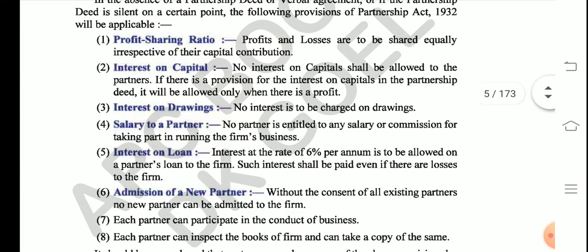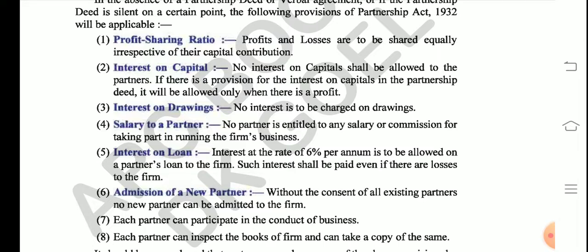Let me just wind up this topic for you. If the partnership deed does not mention the profit sharing ratio, all the partners become equal partners. If the partnership deed is silent about interest on capital and interest on drawings, no interest on capital or interest on drawings is charged. Salary of a partner will not be given to the partner unless it is mentioned in the partnership deed. If interest on loan is not given in the partnership deed, the partners still get interest on loan at 6% per annum.